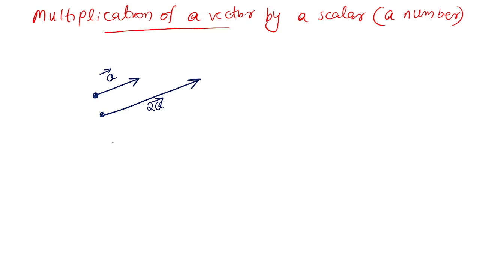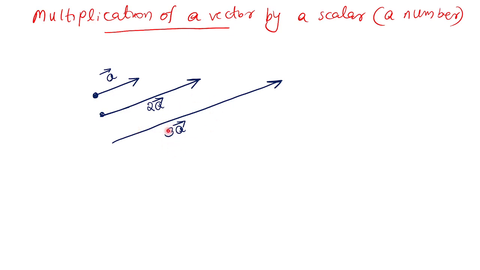What is the meaning of 3 times A? 3 times A looks like this. Somebody has traveled 3 times the distance covered by me, but in the same direction. So his displacement vector is denoted by 3 times A. So remember, multiplying a vector by a scalar or a number means that the direction remains the same but the magnitude is increased by that many times.